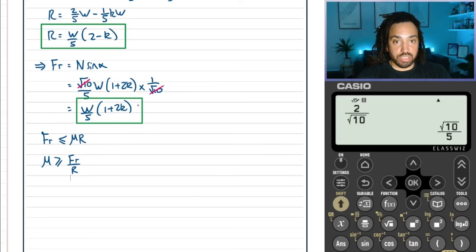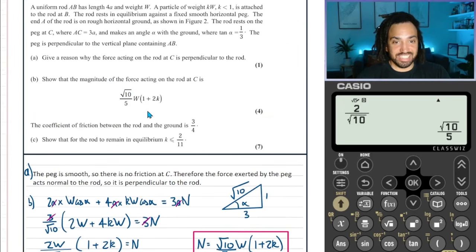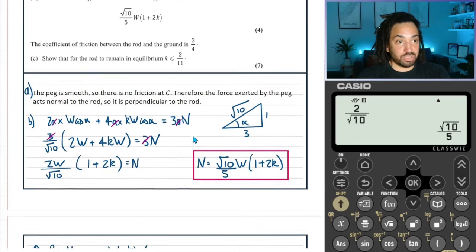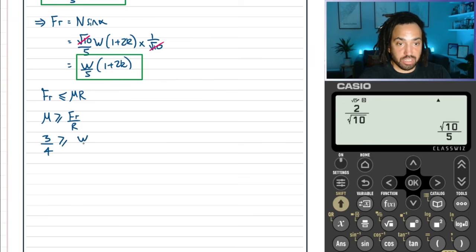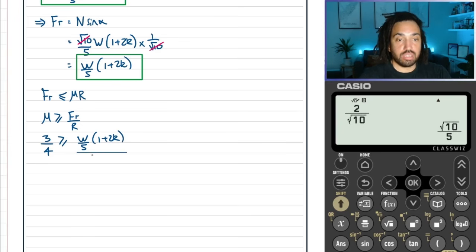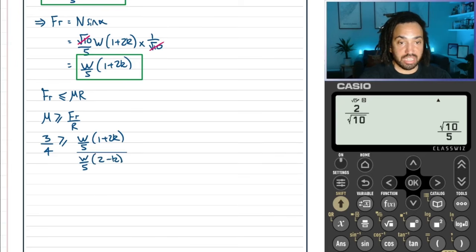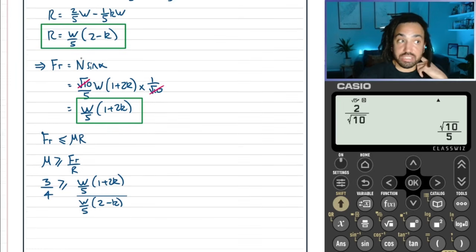And we know what mu is, don't we? Yes, mu, we're told, is 3/4. Great. So we know then that 3/4 is greater than or equal to the frictional force, which we can see there is W over 5, 1 plus 2K, over the reactional force, which we can see here is W over 5, 2 minus K. It's just out of shot on the screen, but there it is there.